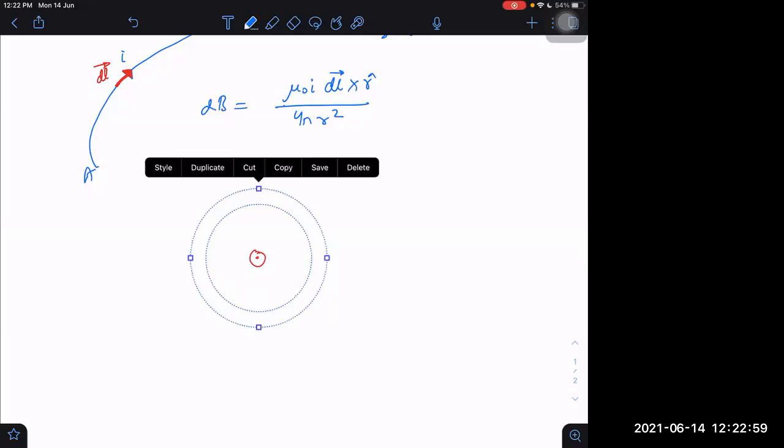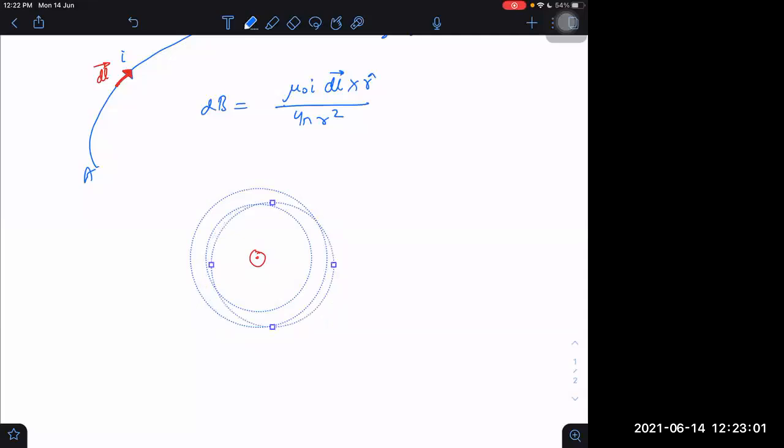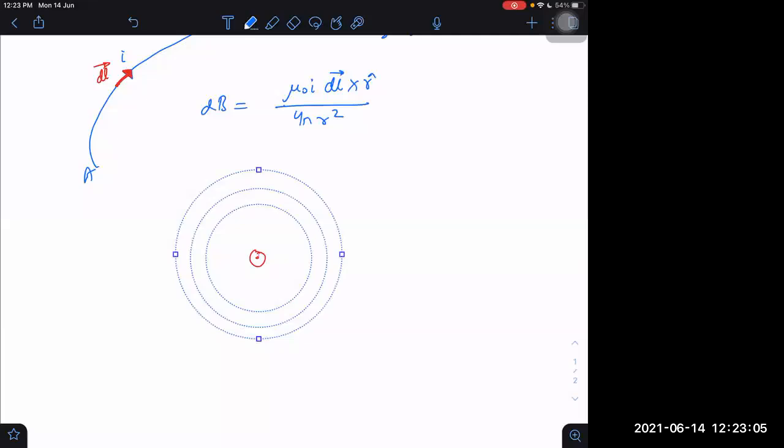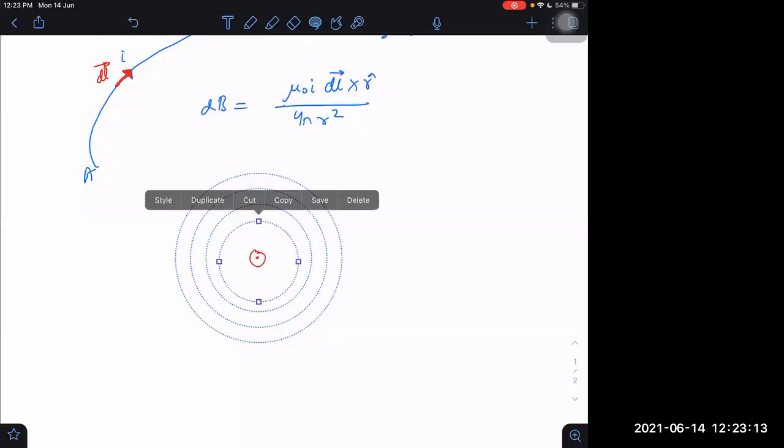How many magnetic field lines will there be? Infinite. I cannot draw all the infinite lines. Like electric field lines are infinite, similarly magnetic field lines are also obviously infinite. But strength we can tell. Out of those infinite lines, I am taking a few lines.